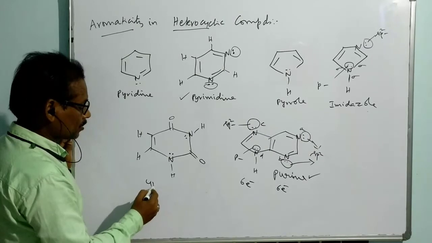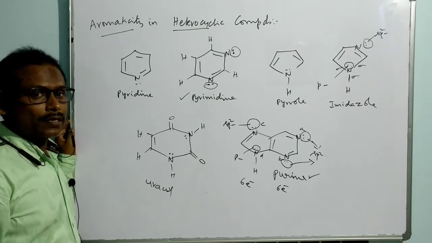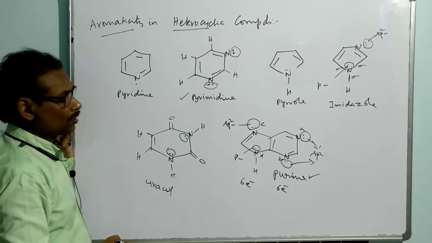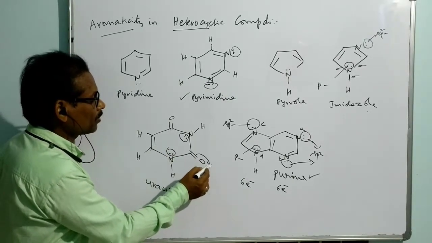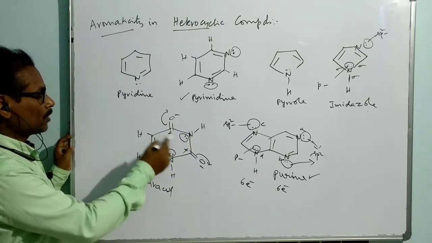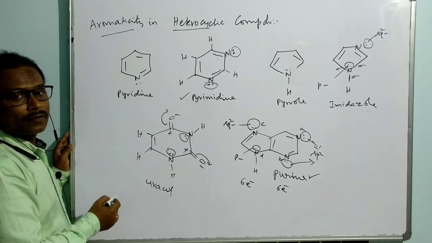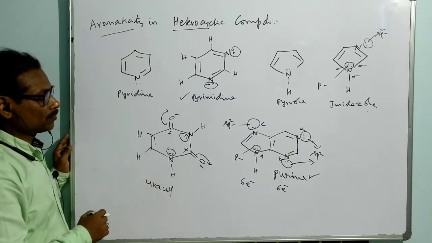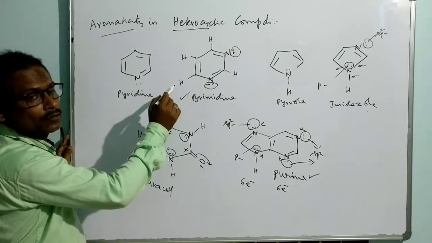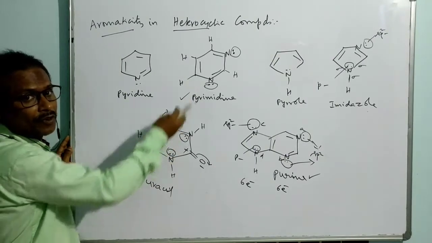Then this compound is called uracil. Is it aromatic or not? It is aromatic only, because right now this electron pair is also involved in conjugation, and it is polarized in such a way that we get negative and positive. Yes or no? Like that. There is one pi bond and two non-bonded lone pairs, which are located in the p orbitals of the nitrogen. But in this case, these are located in the sp2 hybrid orbital of nitrogen.